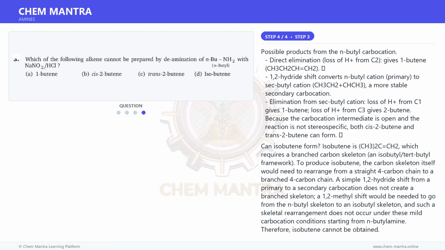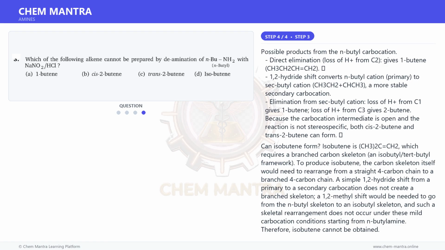Because the carbocation intermediate is open and the reaction is not stereospecific, both cis-2-butene and trans-2-butene can form. Can isobutene form? Isobutene is (CH3)2C=CH2, which requires a branched carbon skeleton, an isobutyl or tert-butyl framework. To produce isobutene, the carbon skeleton itself would need to rearrange from a straight 4-carbon chain to a branched 4-carbon chain. A simple 1,2-hydride shift from a primary to a secondary carbocation does not create a branched skeleton.